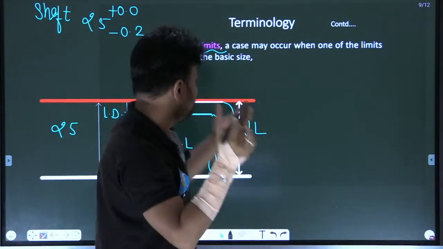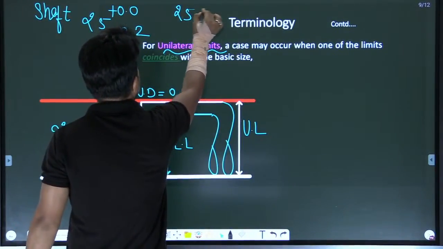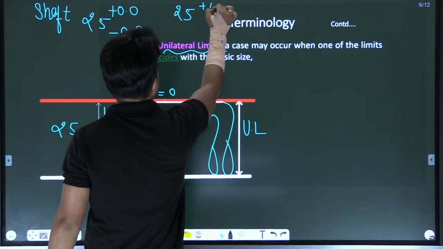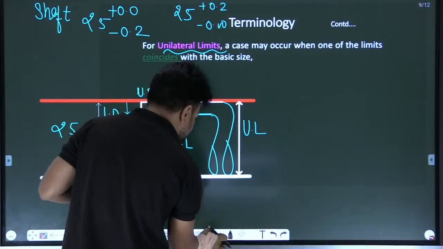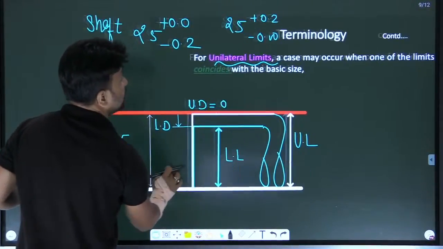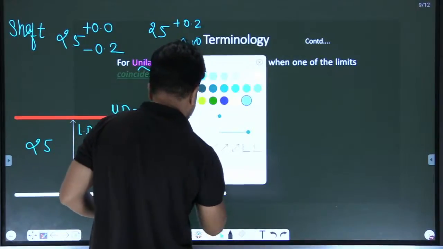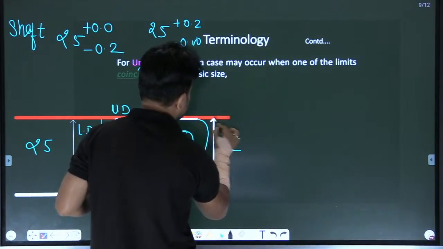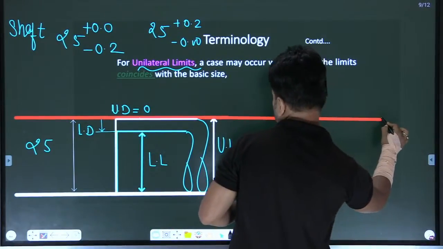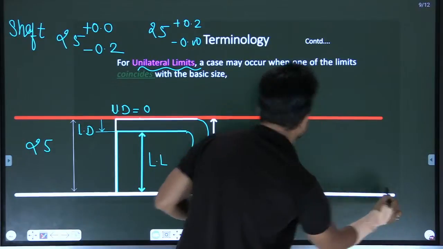Suppose you take 25.0 and minus 0.0, then it is also a unilateral system. If you can't believe it, then draw and decide. Simple. Am I clear or not?